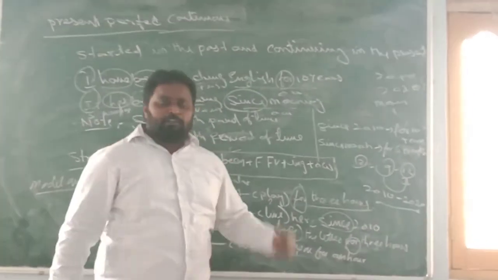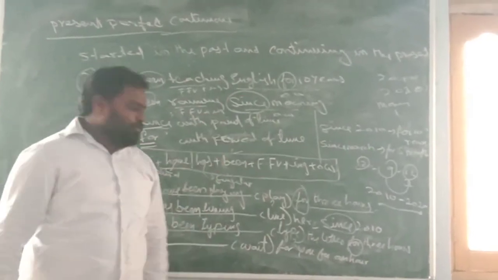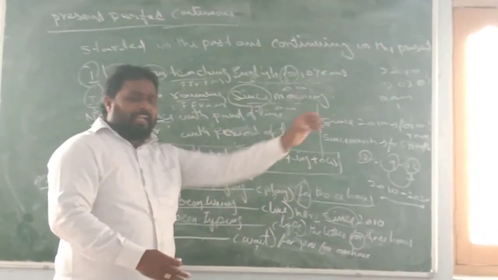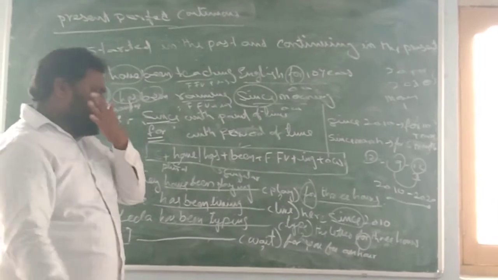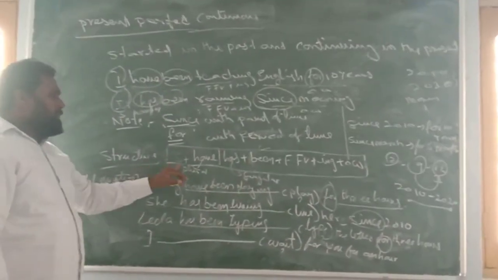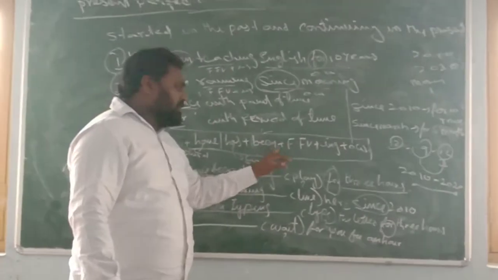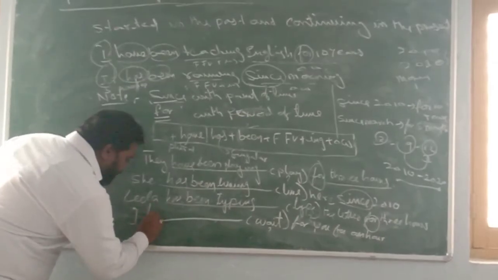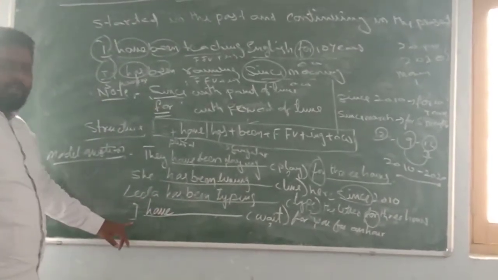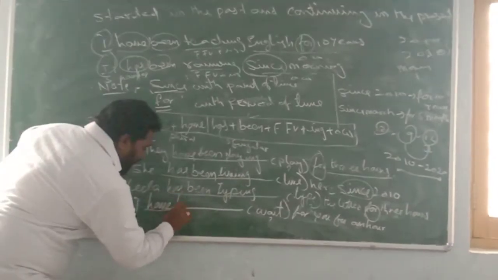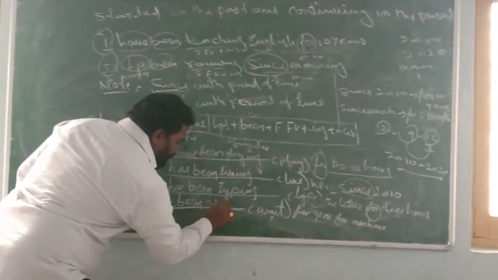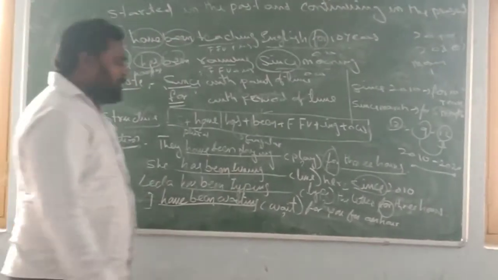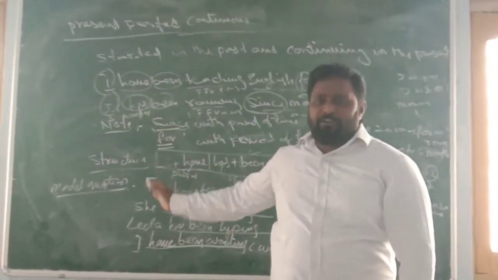So the action started in the past and is continuing in the present. So we follow the structure: subject plus have or has plus been plus first form of a verb plus ing form plus other words. Here the subject is I, so we use have, then been, then wait plus ing, waiting. So: I have been waiting for you for an hour. This is present perfect continuous tense.